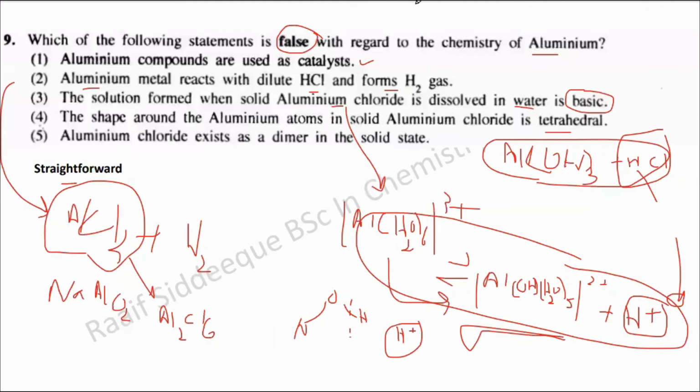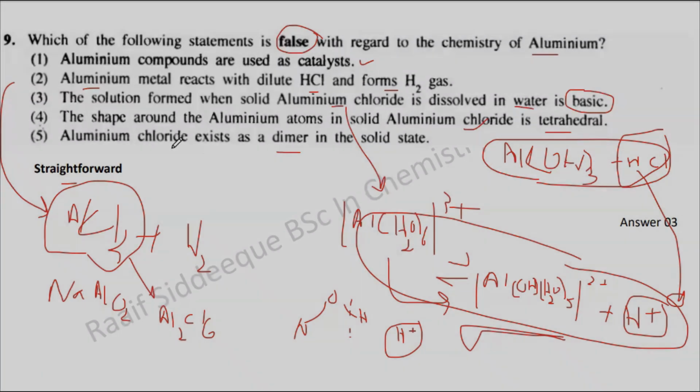So this is it. I have to check the chat again. Where is the chat? Okay. And the shape around the aluminium atom in the solid is tetrahedral. This is okay now. So you can understand that aluminium chloride is present in the dimer form in the solid state.